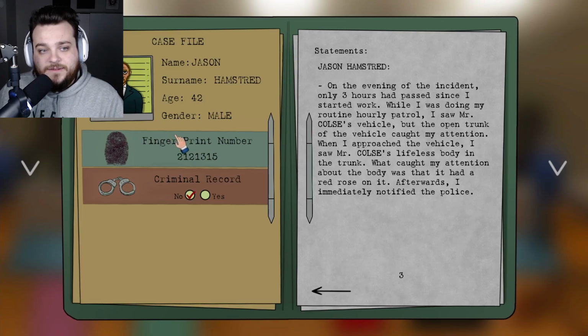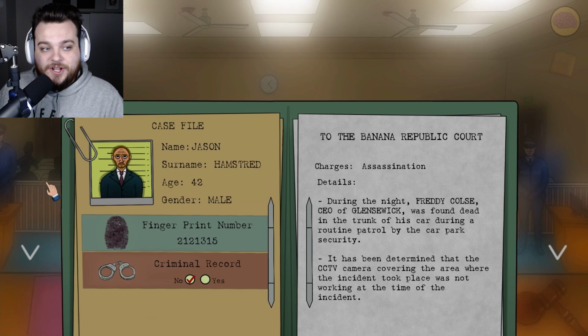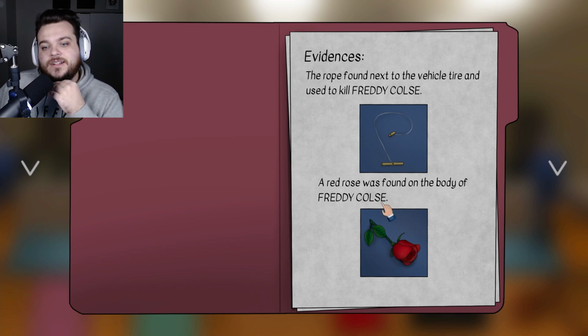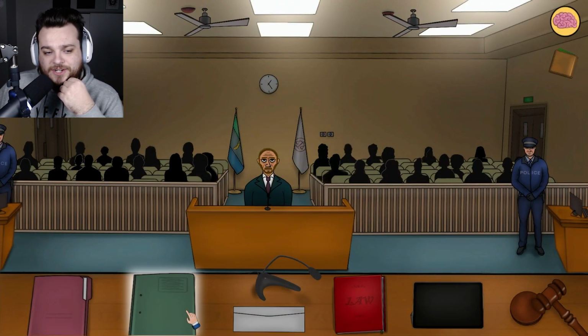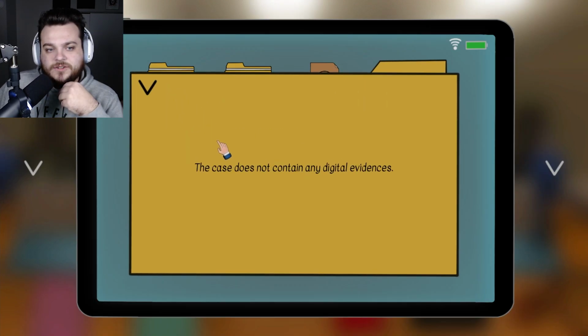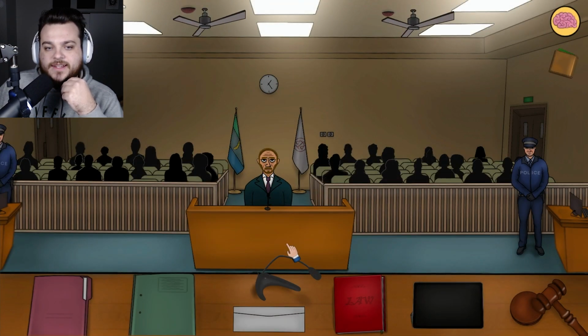Do I think he killed him? Am I just supposed to... This is it? This is all I have to work with here? Rope next to the vehicle tire. And there was a rose. I don't think it was the security guard. I think this is just convenient. Doesn't have a criminal record. I don't think he did it. Digital evidence? There's nothing here. There's nothing that leads me to believe.